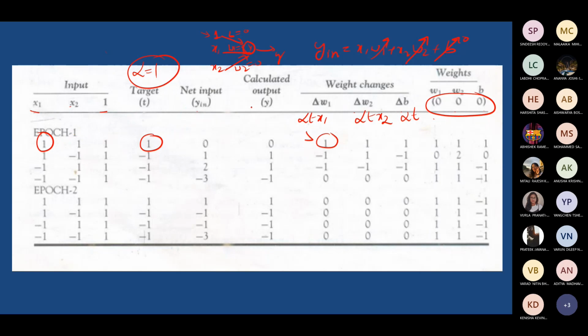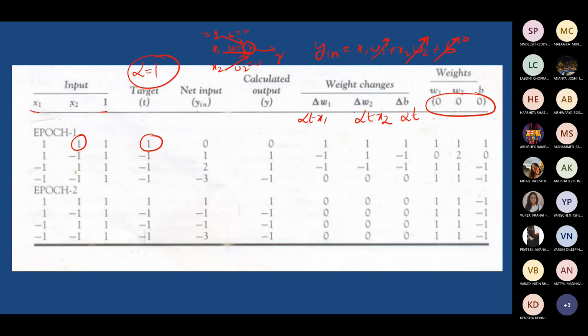Similarly, now you consider alpha t x2. That is also 1. When you take those three together, alpha t x2 value is 1. Similarly, you may have to find alpha t, correct, which is also 1. Now you can find